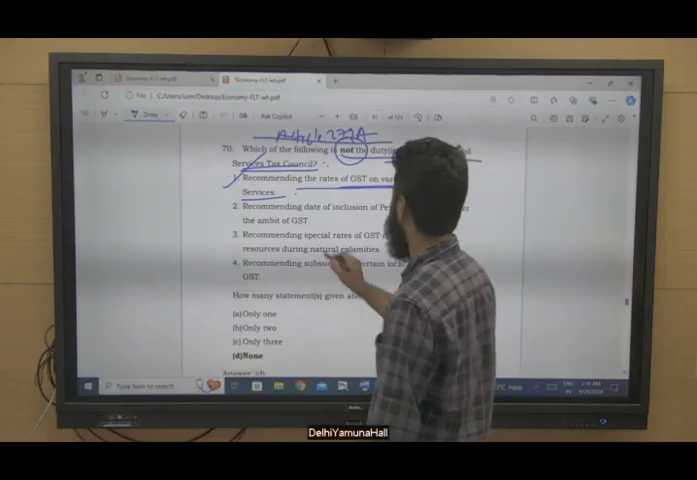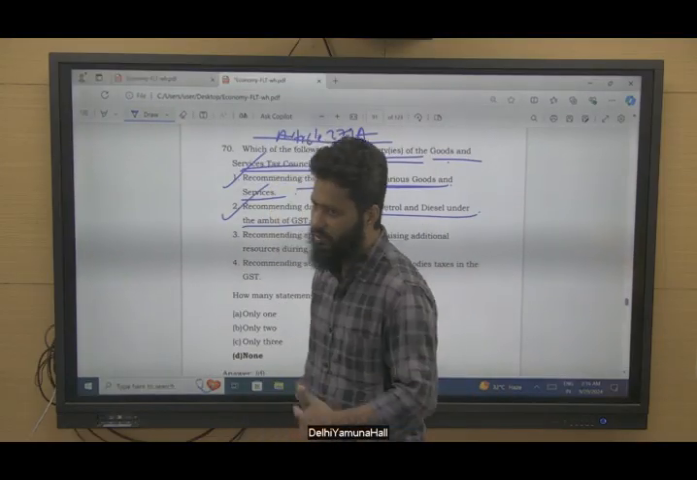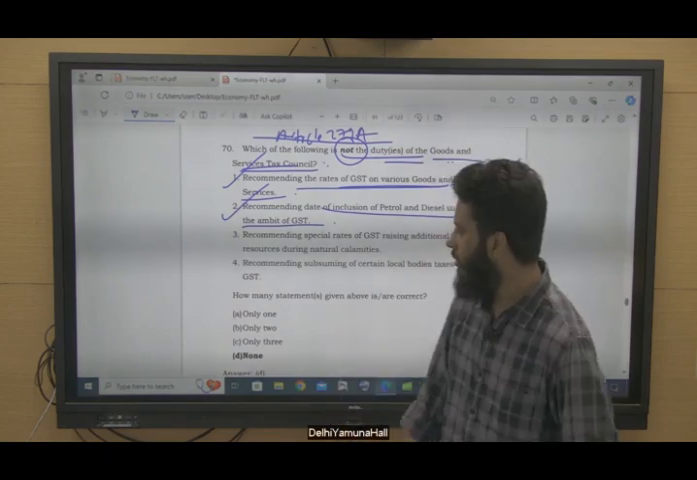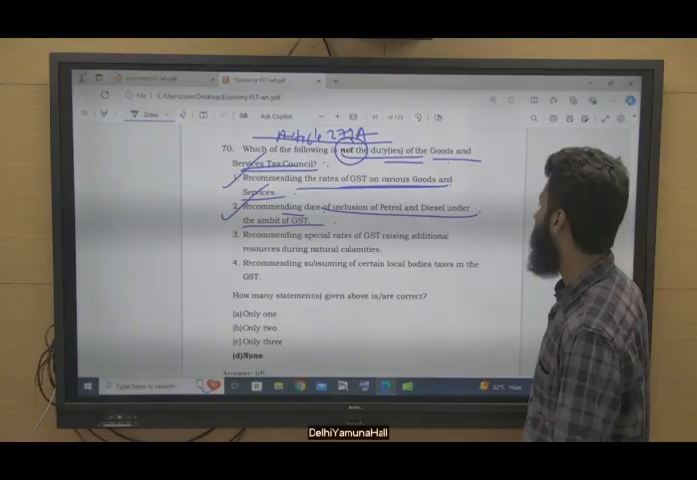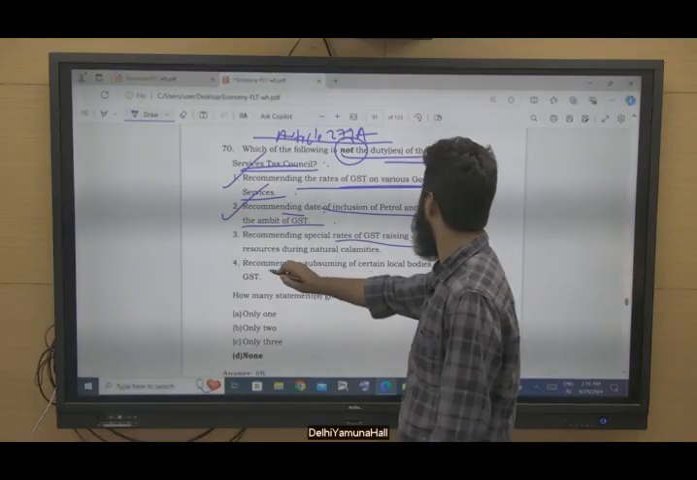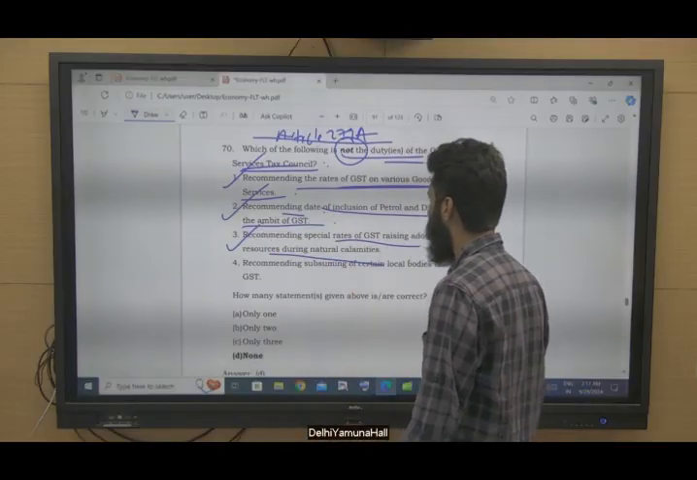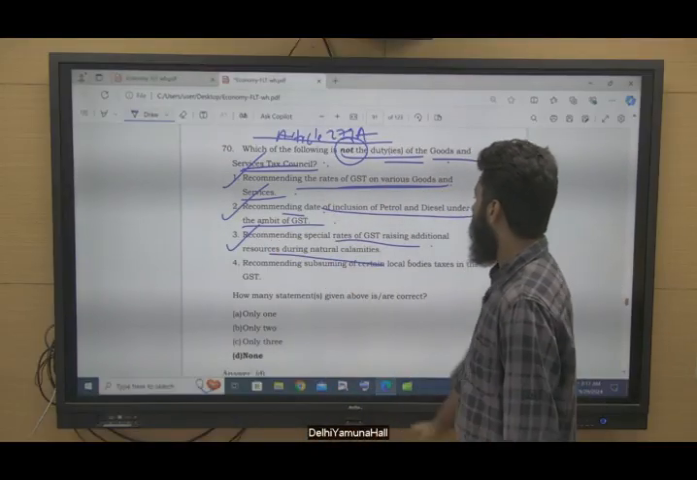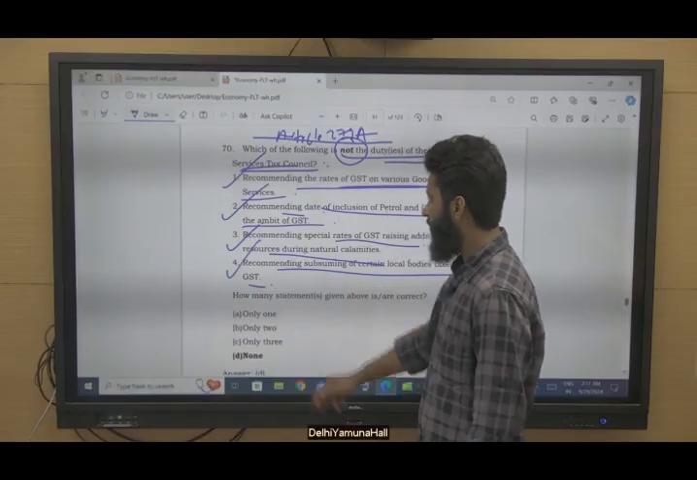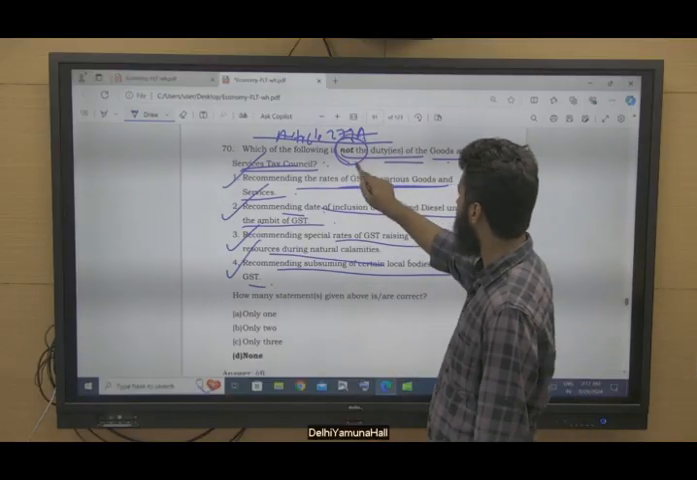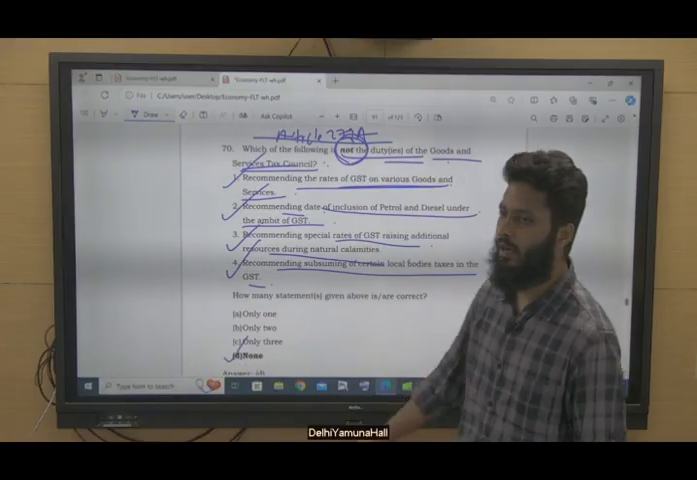So this is correct. Recommending date of inclusion of petrol and diesel under the ambit of GST. Yes, this is not under the GST as of now, but this can also be done by the GST Council. Recommending special rates of GST for raising additional resources during natural calamities. Yes, this is also the duty of the GST Council. Recommending subsuming of certain local bodies' taxes in GST. Yes, this is also correct. So they are asking about 'not the duty', but none. All are the duties of the GST Council, right?